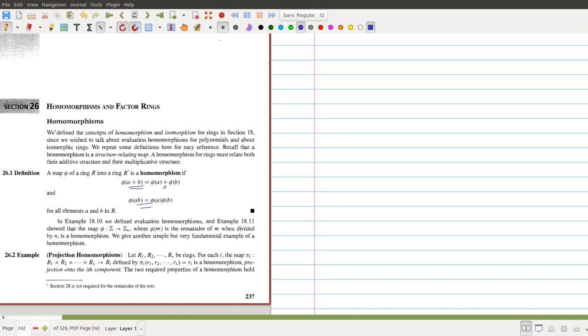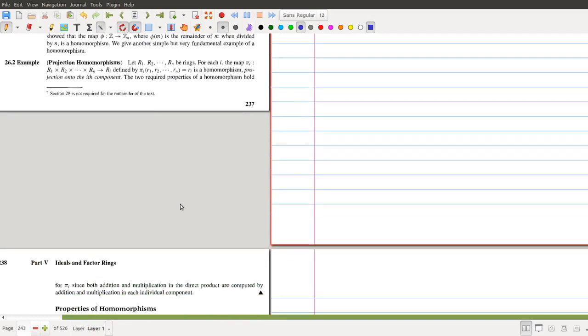So this map defines a homomorphism from the Cartesian product of rings to the ith component. This is called the projection homomorphism. So this satisfies the conditions for ring homomorphism. That means these two conditions are satisfied by this projection homomorphism.